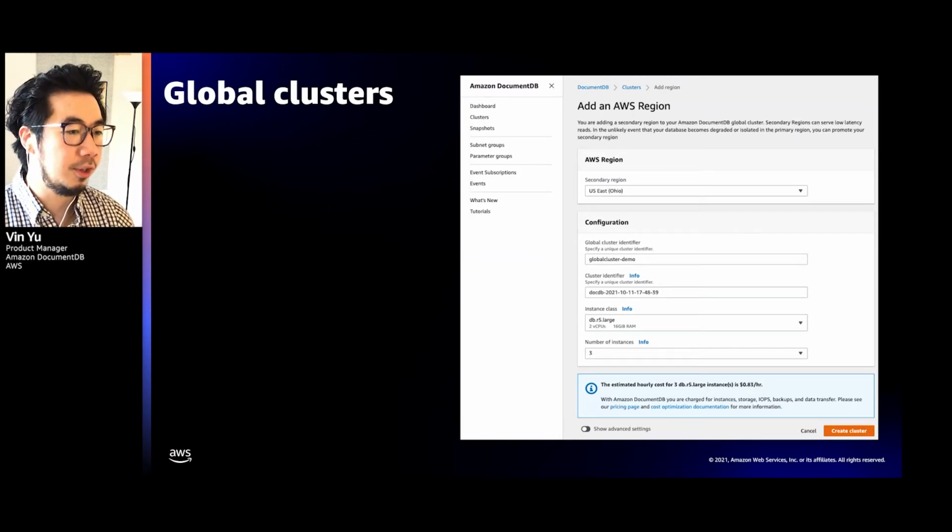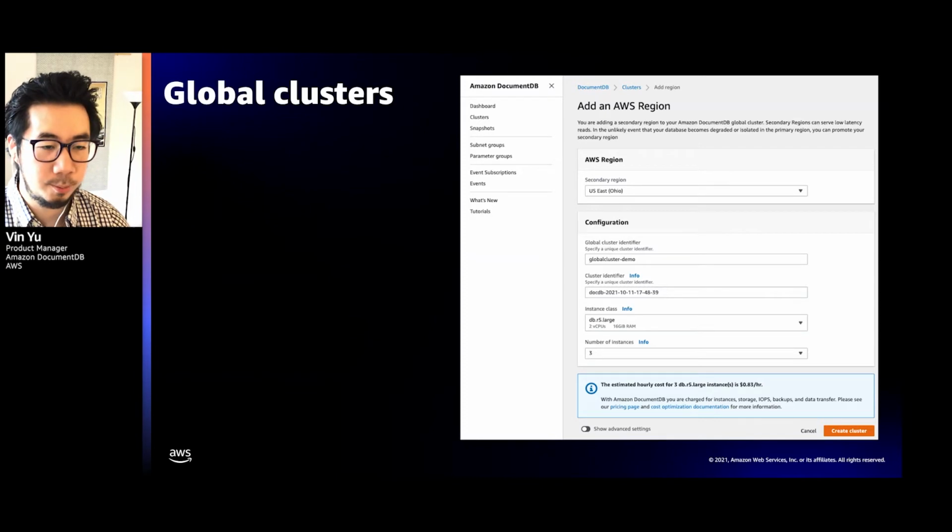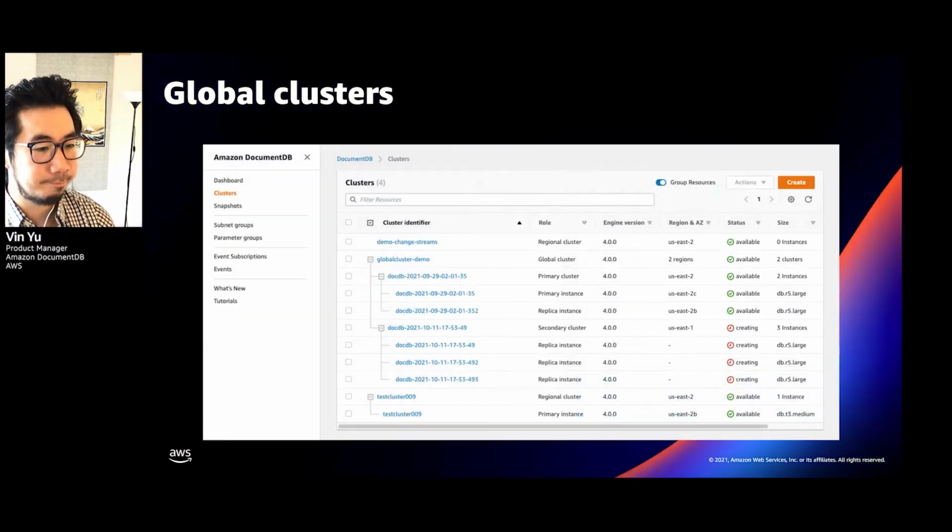So here I'm going to call this global cluster demo. And the cluster identifier, which is the name of our secondary cluster, I'm just going to leave as the default. I could specify a name in here as well. And then I could also specify the instance class and the number of instances I want as well. And once I've finished filling out these 5 fields, I can click on Create Cluster.